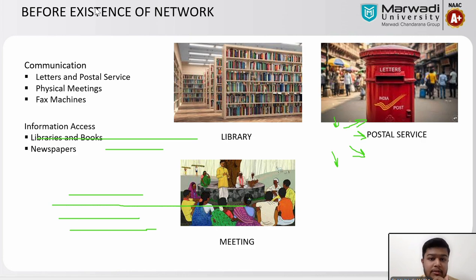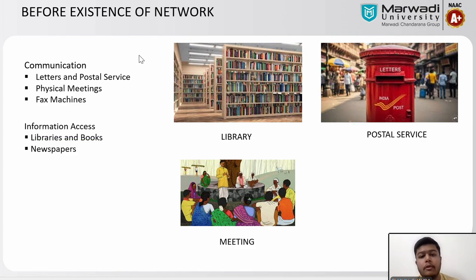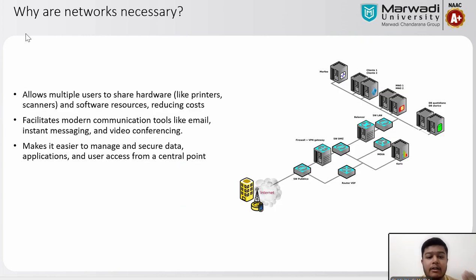Before the existence of network, communication was by letters, postal service, physical meetings, and fax machines. The information source was library, books, and newspaper. So why are networks necessary?